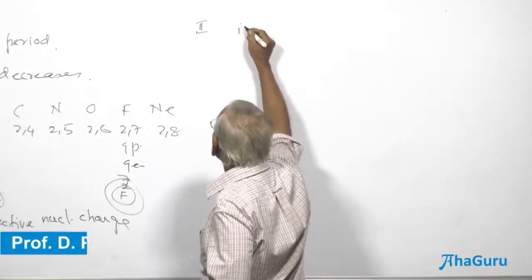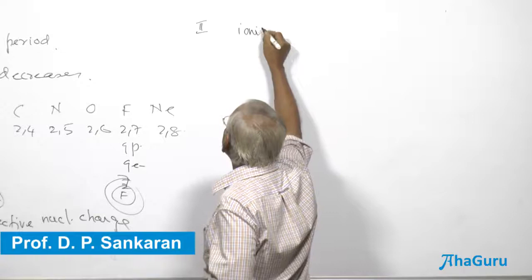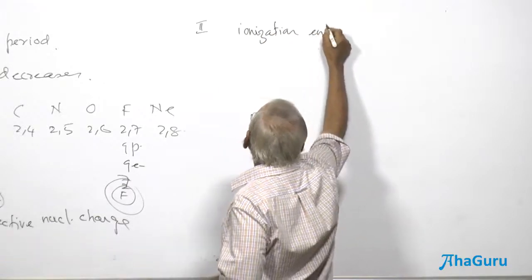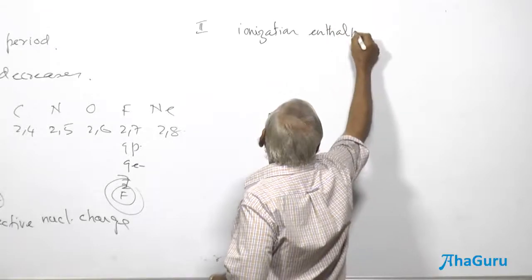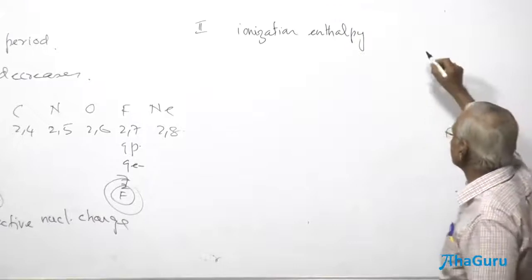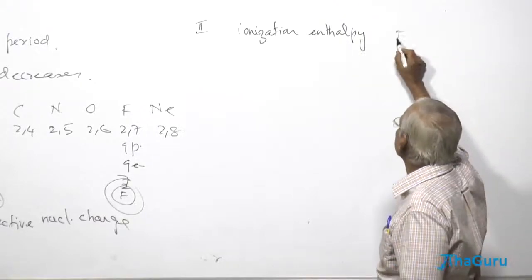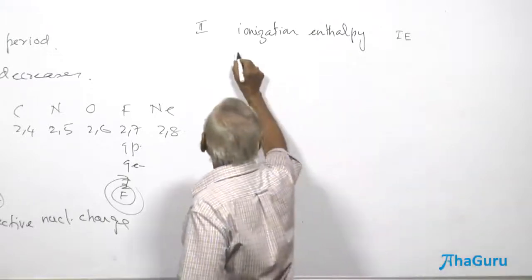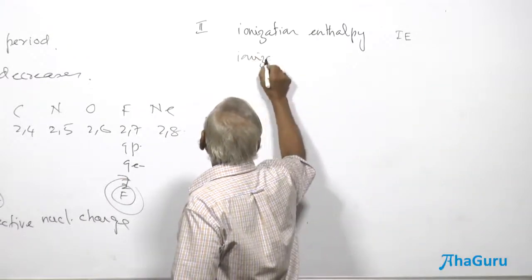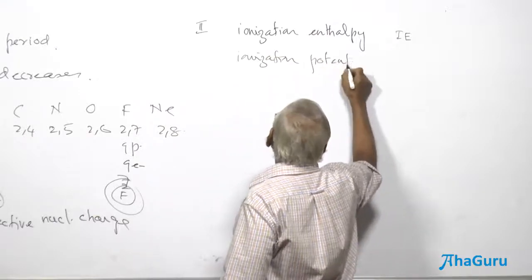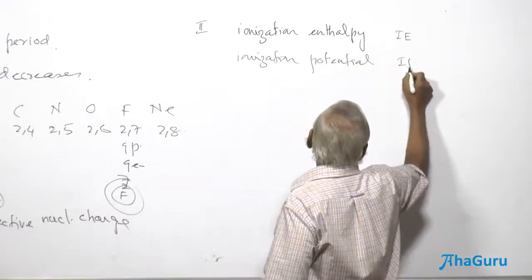Ionization enthalpy. Ionization enthalpy is represented as IE, or it is also known as ionization potential, IP.